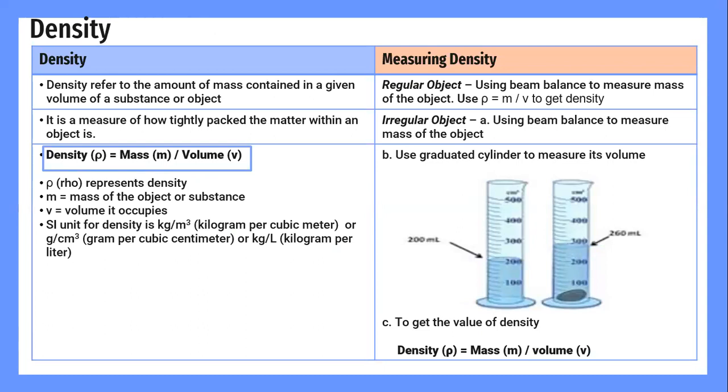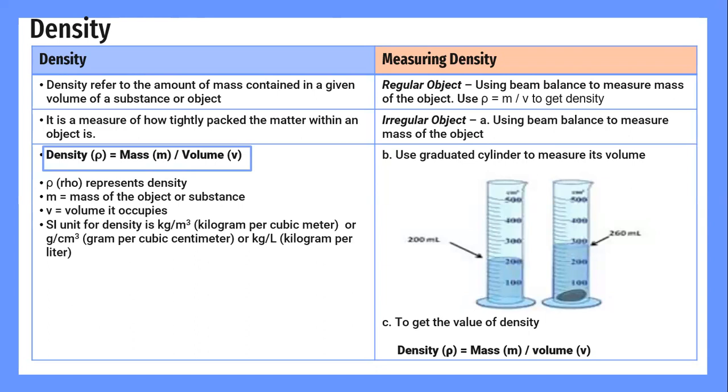Let's look into density. What does density mean? Density refers to the amount of mass contained in a given volume of a substance or object. And it is a measure of how tightly packed the matter within an object is. The formula for density is rho equals mass divided by volume.